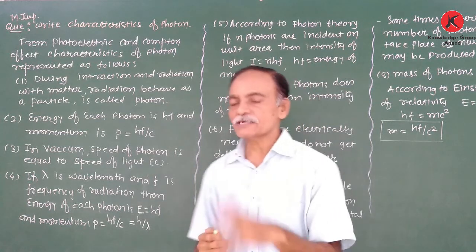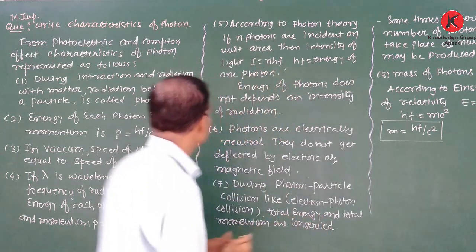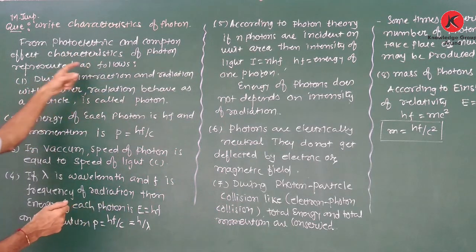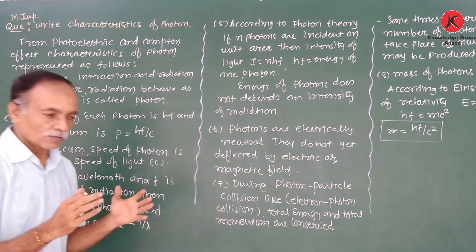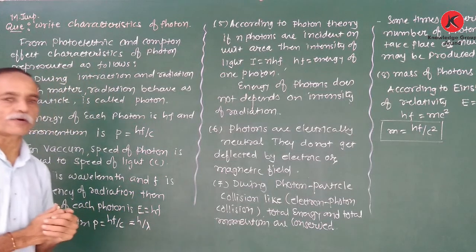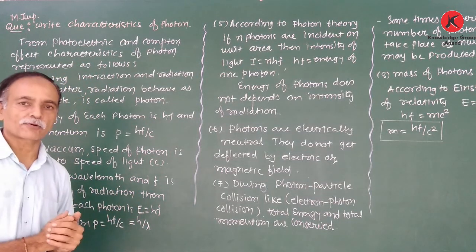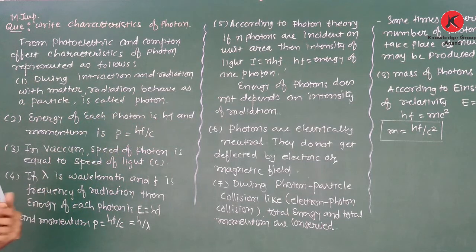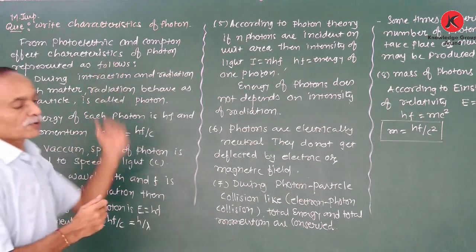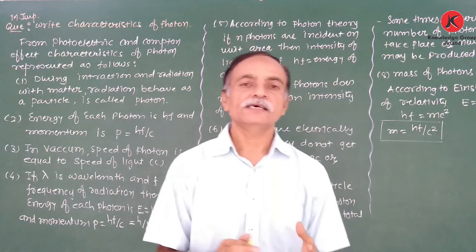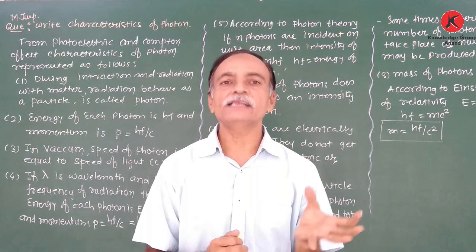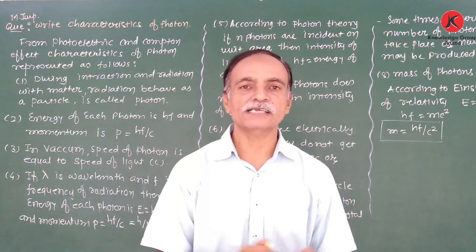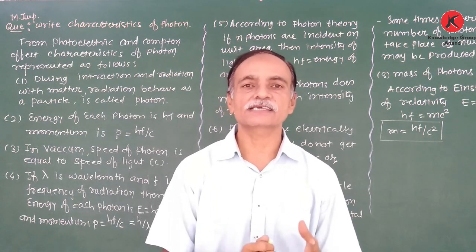Now, the photon is the particle nature of a wave. The characteristics of a photon are represented as follows. So what is the behavior of a photon, or how do we describe the photon? That can be explained from these characteristics. The photoelectric and quantum effects represent the particle nature of light, that means the absorption and emission of energy take place in discrete units of energy, that is the photon.